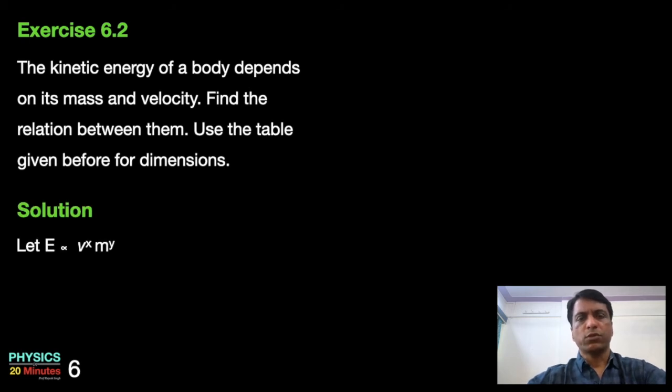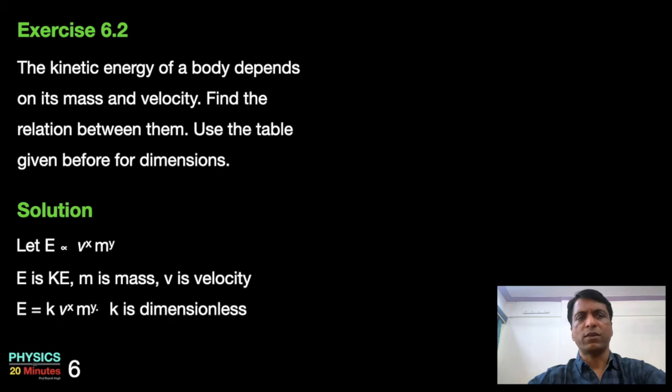Let E is proportional to v power x m power y, where E is kinetic energy, m is mass, v is velocity. We may write it as E is equal to k v power x m power y, where k is dimensionless. Again, the principle of homogeneity demands that the dimensions of E must be equal to dimensions of v power x into dimensions of m power y, which we may write as this way.